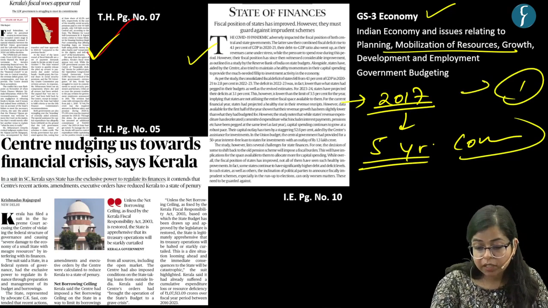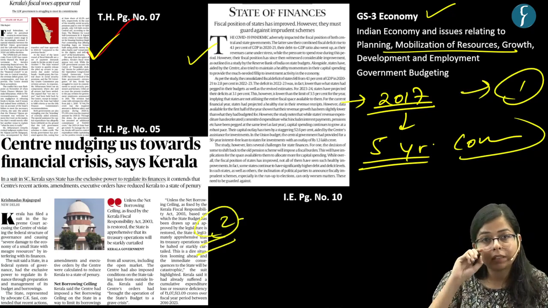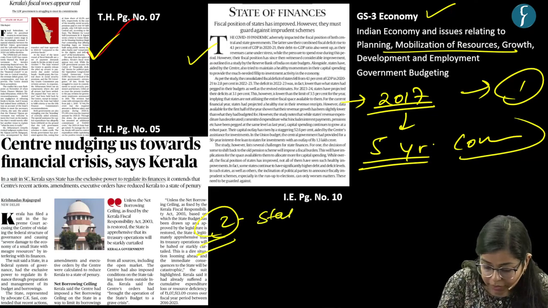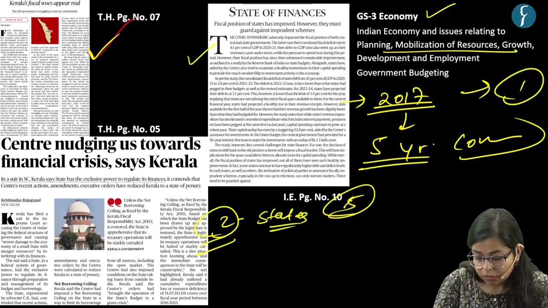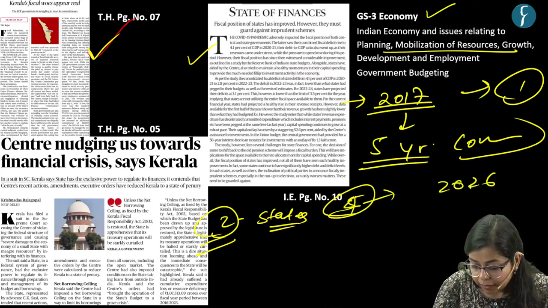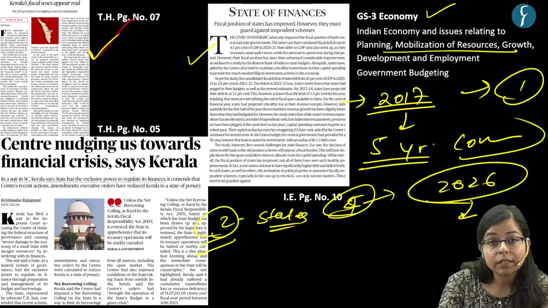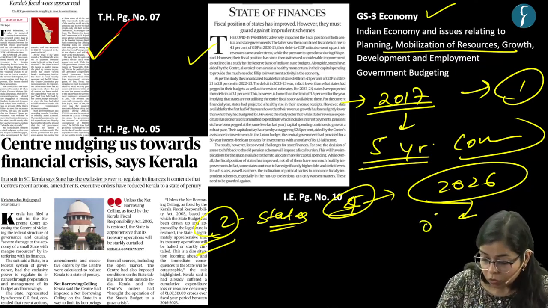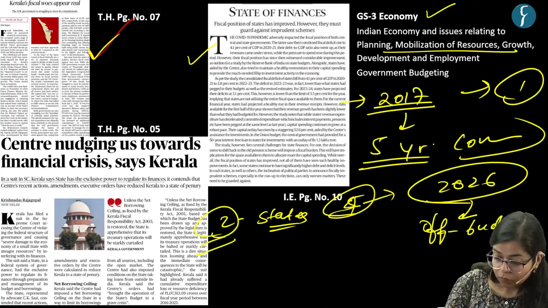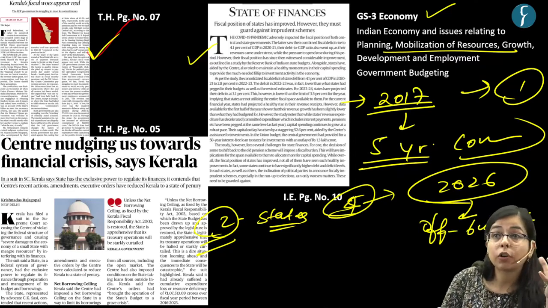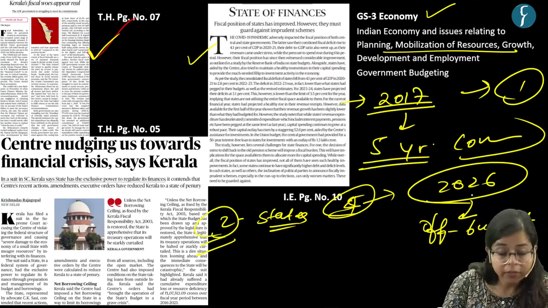This is one initiative the government has taken. Another initiative is that the government has given states a window of 5 years, say 4 years, till the year 2026, to clean up their off budget borrowings. So this is the window the state governments are given till the year 2026.